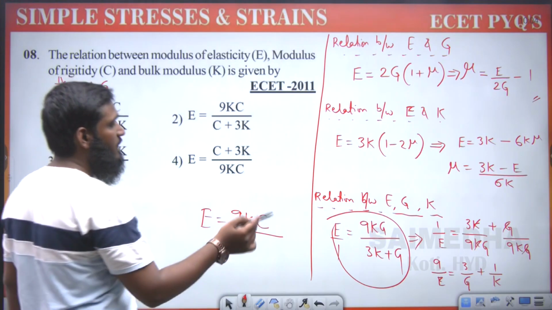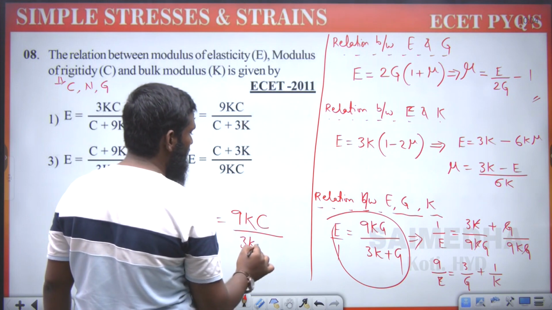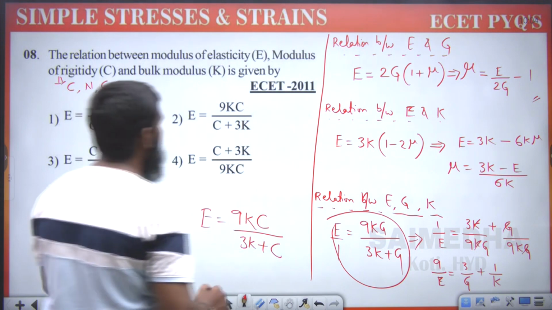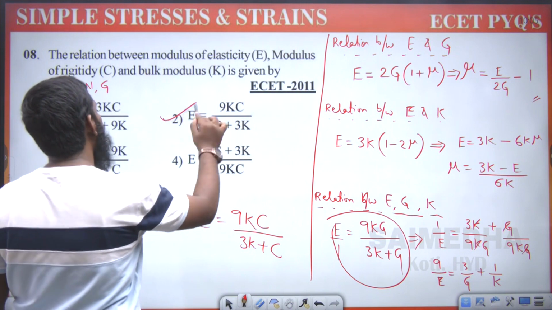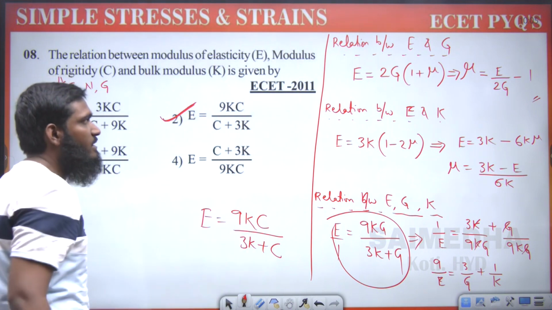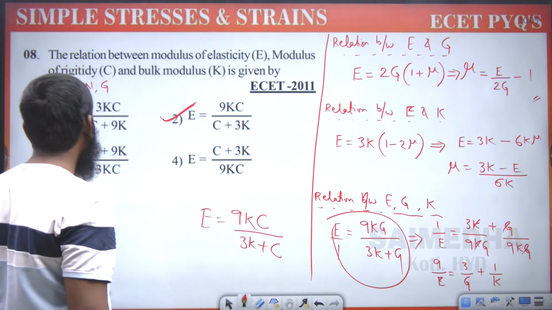So 9KC divided by 3K plus C. Which option is correct? The second option, E is equal to 9KC by 3K plus C.